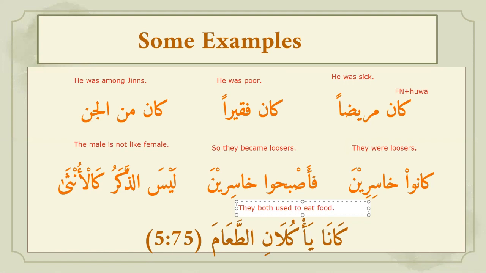That's the detail, right? Okay, so this is how you're going to translate. I hope it's clear. It's not hard, very easy. Just like regular Jumla Ismiya, it's not that hard. MashaAllah.